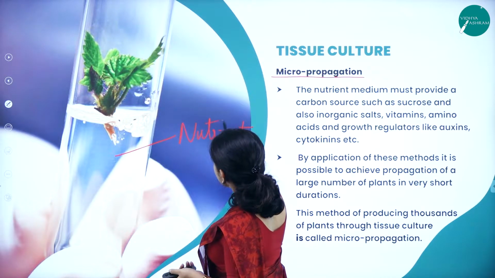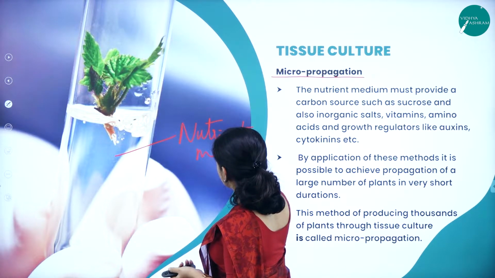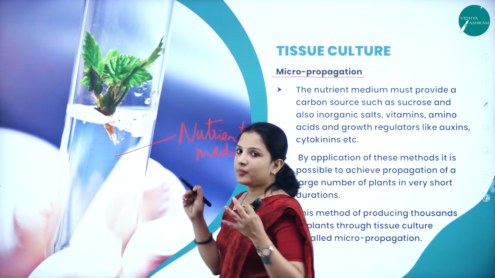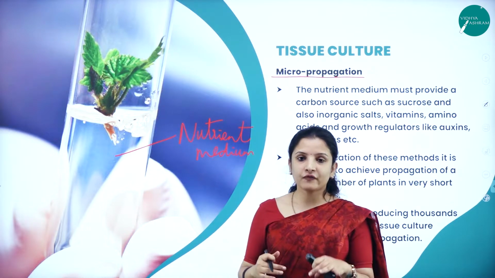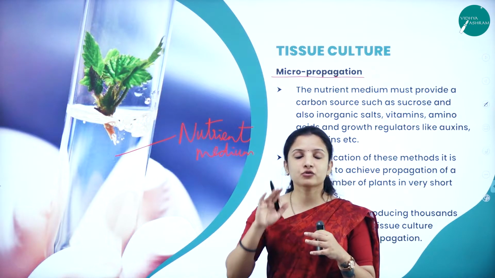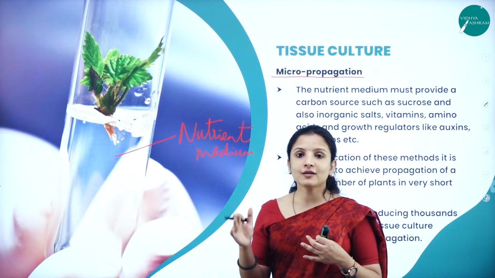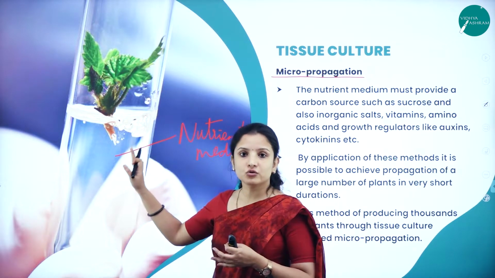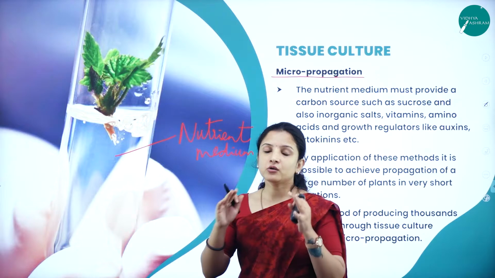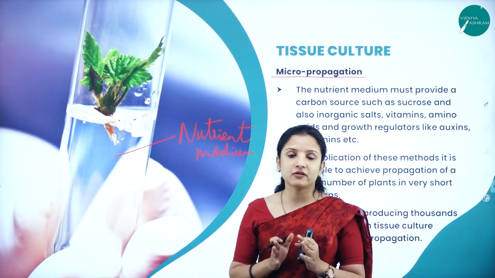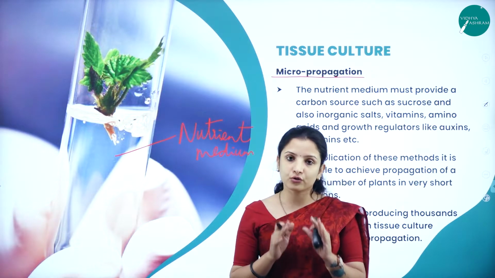So what should the nutrient medium possess? Whatever the plants make use of in a natural environment to grow properly should be supplied in the nutrient medium as well. Here we are creating an artificial environment for the plant to grow properly.